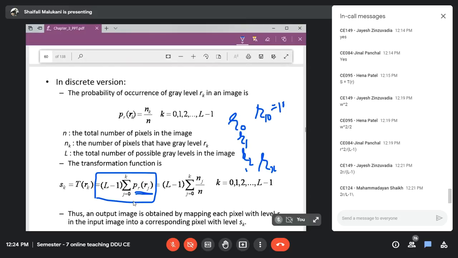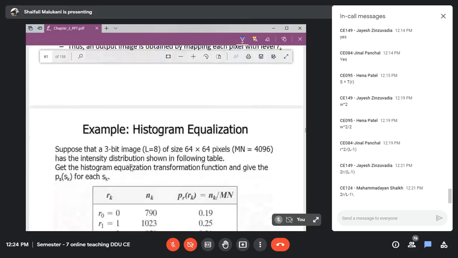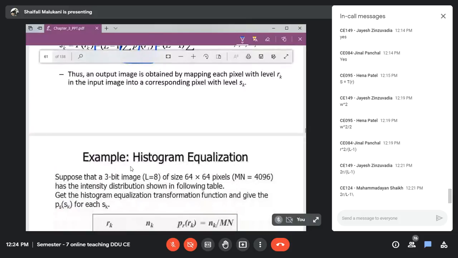So what we are majorly interested in is that discrete version, and hence the integral should be replaced with summation. And of course, how do we find the probability of occurrence, this PR value? It is the number of times that intensity occurs divided by the total number of pixels. Like how many times intensity 10 occurs divided by the total number of pixels. This is how we were finding the PDF. So we have already discussed this discrete version. Let us see that example, that will be better.